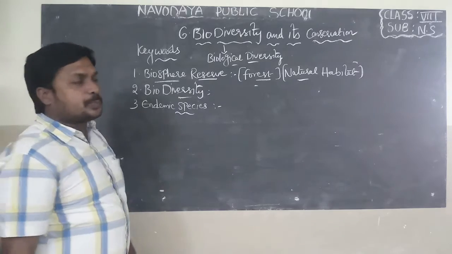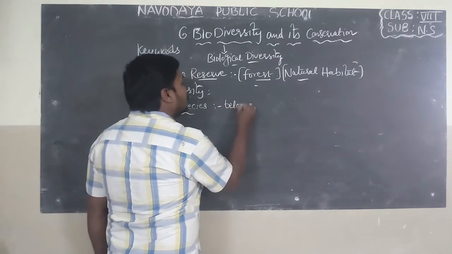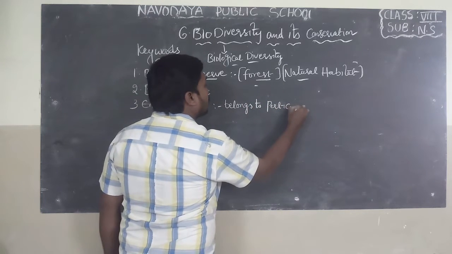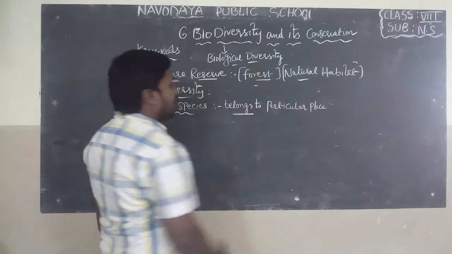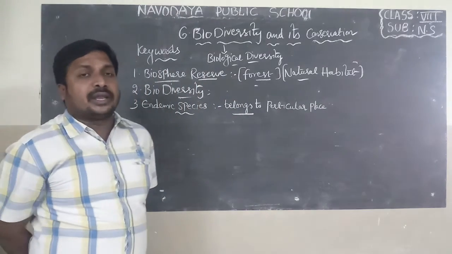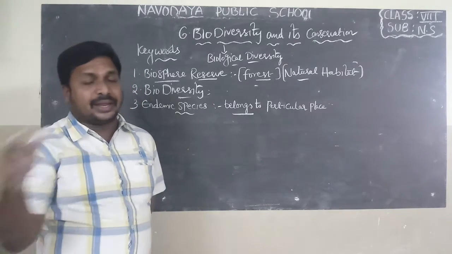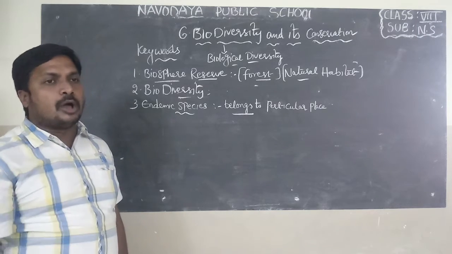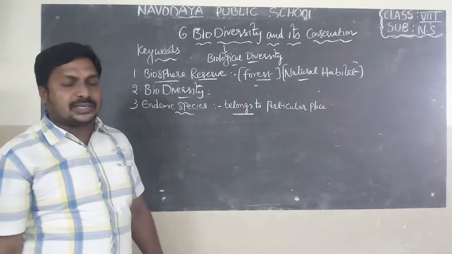Next one is endemic species. What is meant by endemic species? The plants or animals which belong to a particular place are known as endemic species. If you observe in our India, some plants and animals are present throughout the area. But some animals or plants belong only to a particular area, and such animals are called endemic species.